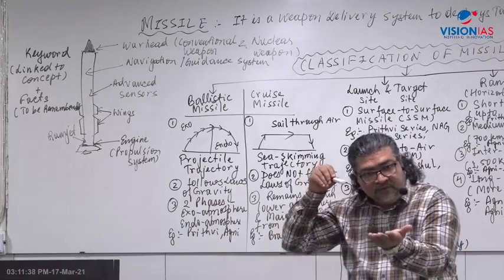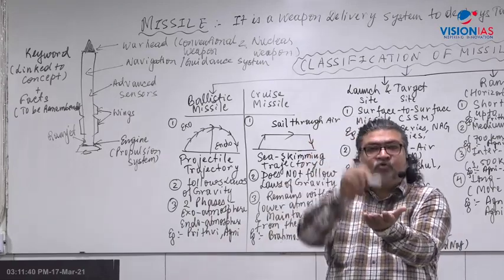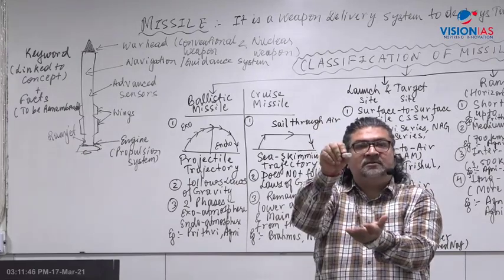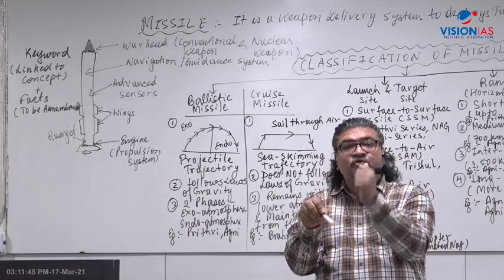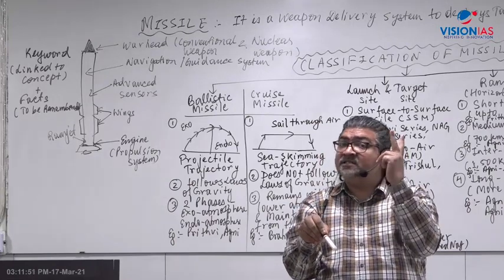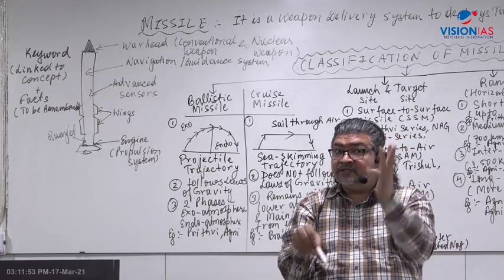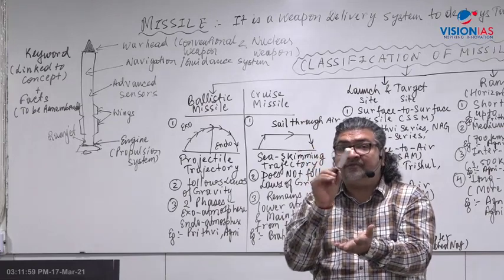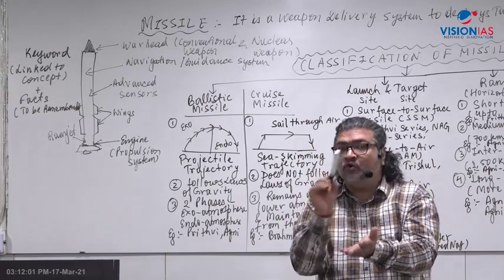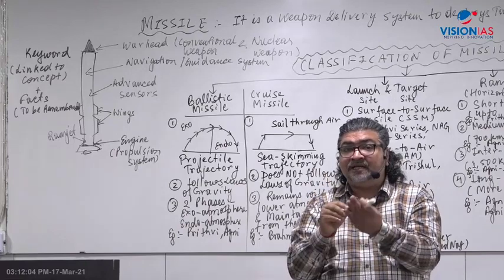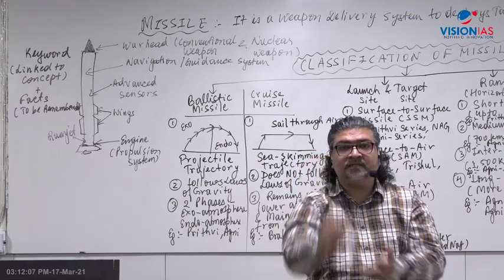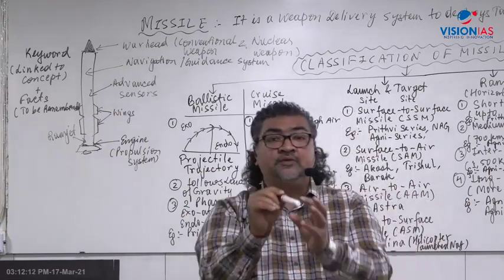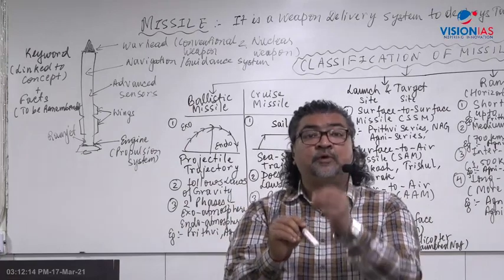When the cruise missile moves in the air, it maintains a close distance from the ground, from the surface. So it becomes difficult for radar to catch a cruise missile. One is the speed, second is the maneuverability and flexibility, and third is the closeness to the ground. But it has to overcome air friction, and it has to be propelled till the target. A cruise missile like BrahMos has to propel till the target, so it requires a lot of fuel, a lot of propellant.